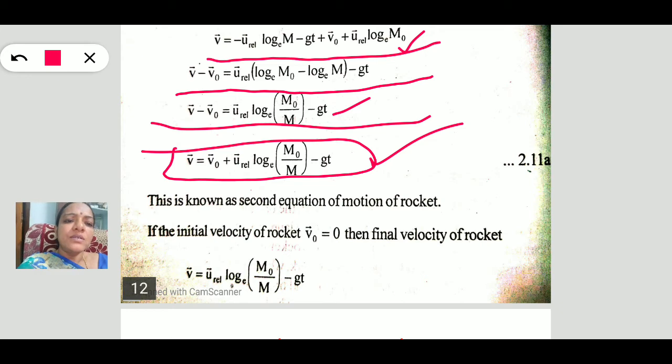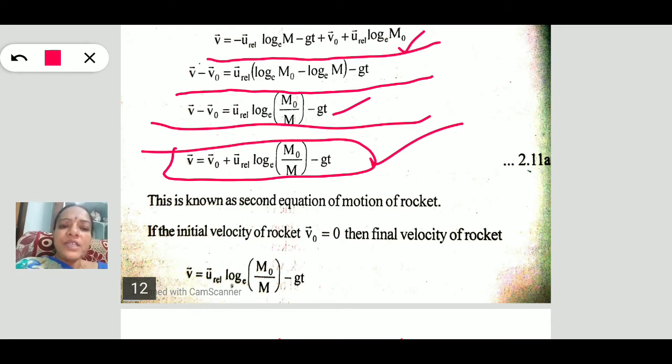So v is equal to v naught plus u relative velocity log of m naught by m minus gt. One thing you have to remember here is that this is known as the second equation of motion of rocket. Already we derived the first equation, this is the second equation.